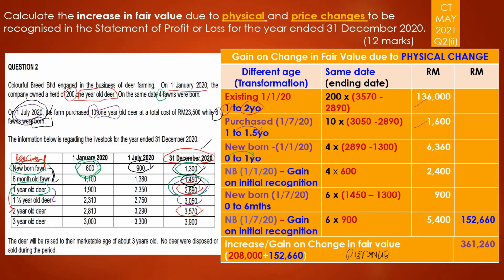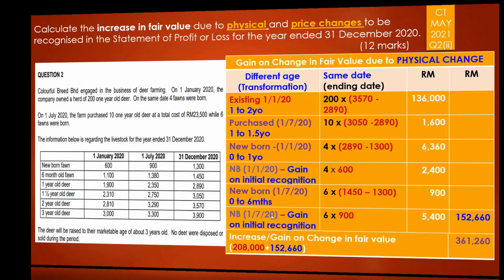business of deer farming. If you have other sales of fawn, those would also be part of the revenue. Maybe you have fawn that were sold off, and that can also give rise to revenue. But here at the moment, the revenue comes from the gain on change in fair value, which comes from physical and price changes.